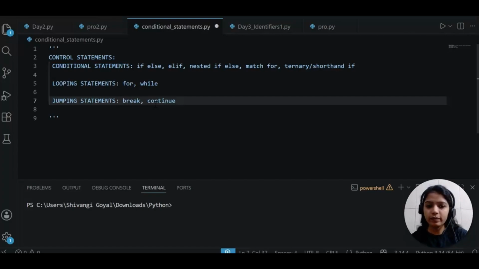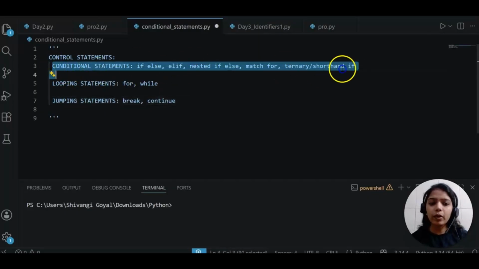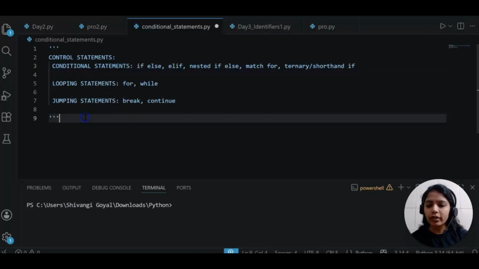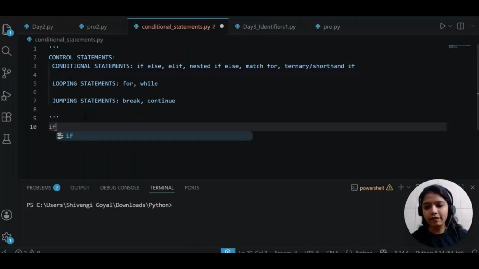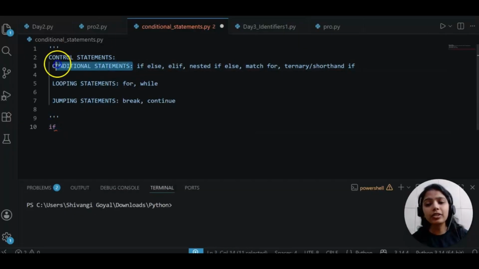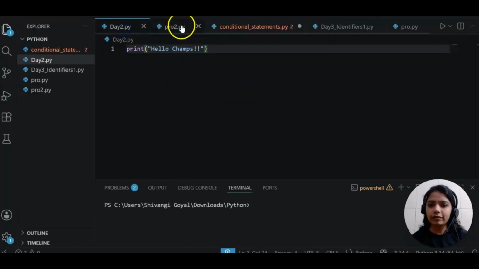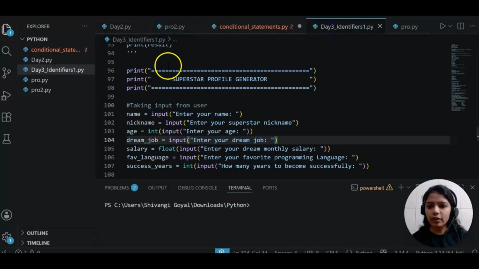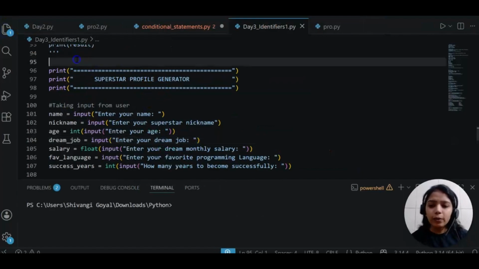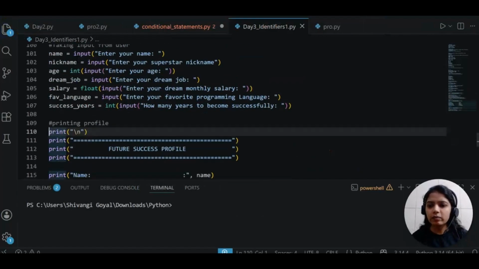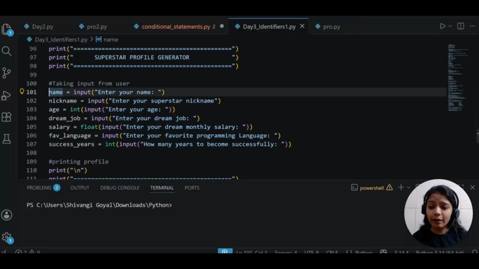Let's continue. So today our focus will be on conditional statements only. First we will see if. Before this, why is the name conditional? If you notice, we had some files we created. So let's say this was one of the files, one project which we created. This is just a normal file you can consider.